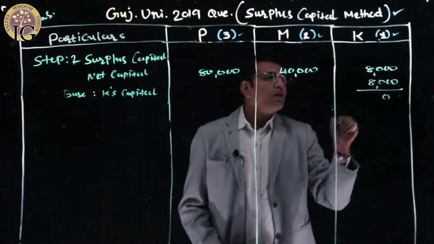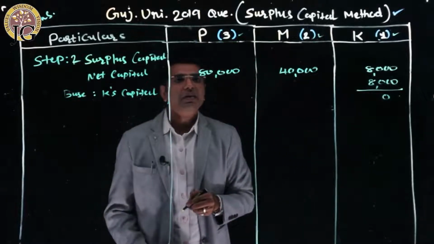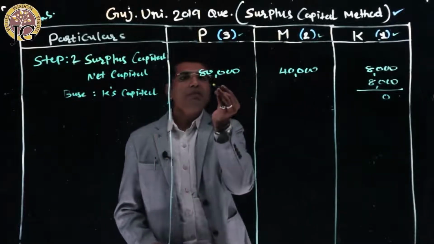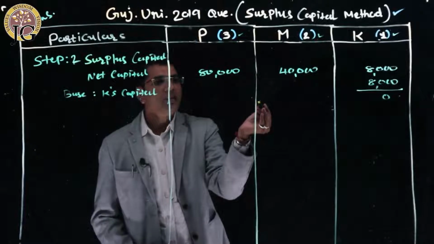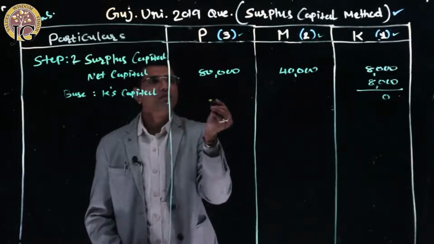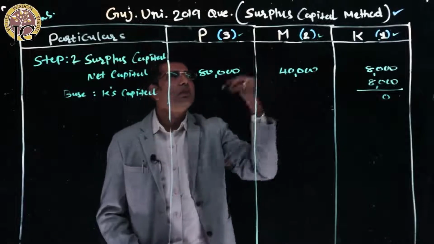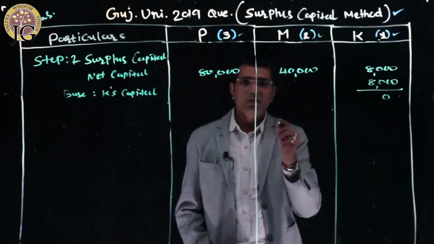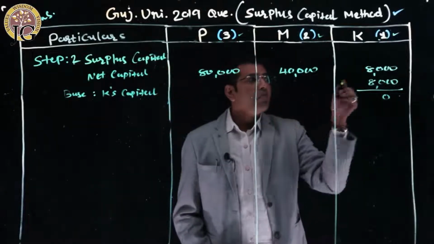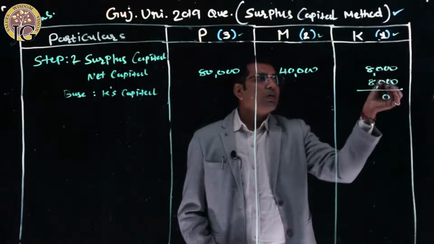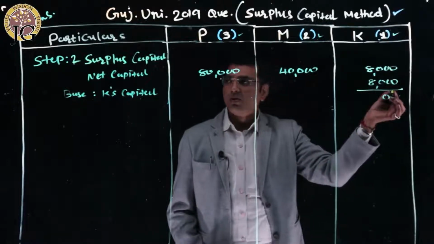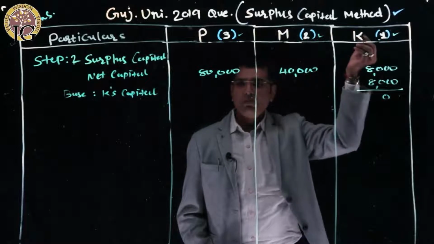K को अगर 0 करना है तो अकॉर्डिंग टू मैथमेटिकल कैलकुलेशंस M और P को प्रोपोर्शनेटली पैसे डिस्ट्रीब्यूट करना पड़ेगा. The cash is distributed among P and M proportionately as per the profit sharing ratio. So here, listen to me carefully. We are distributing K first because K has first rank in step number 1.